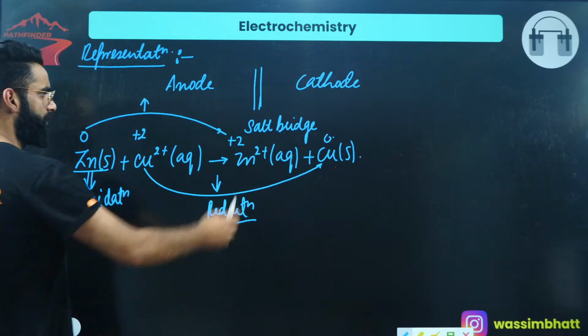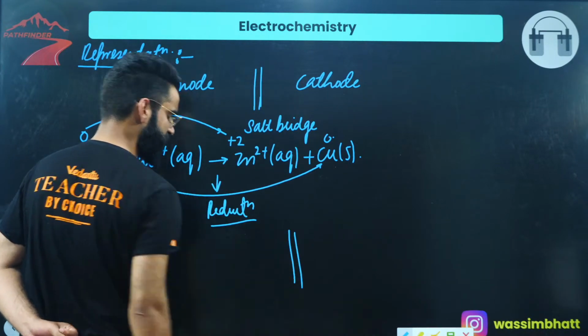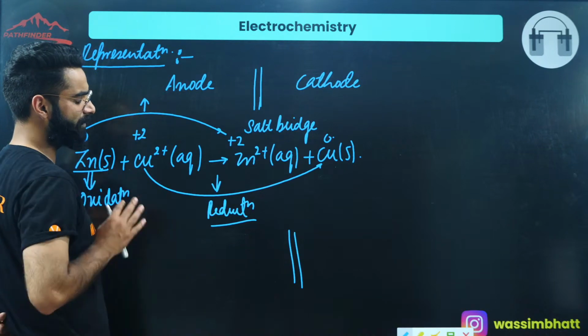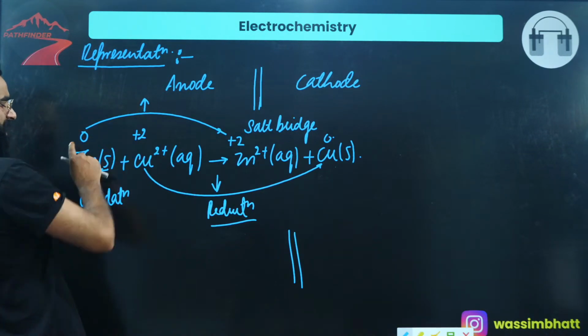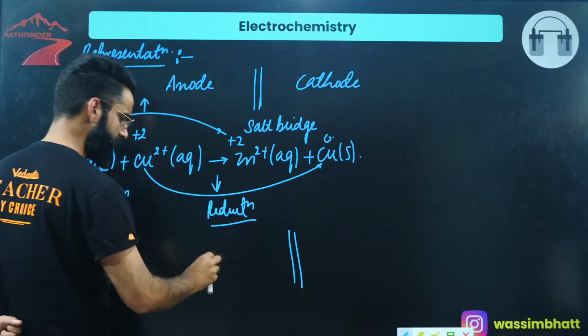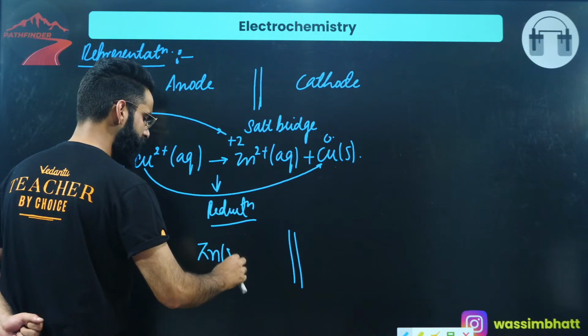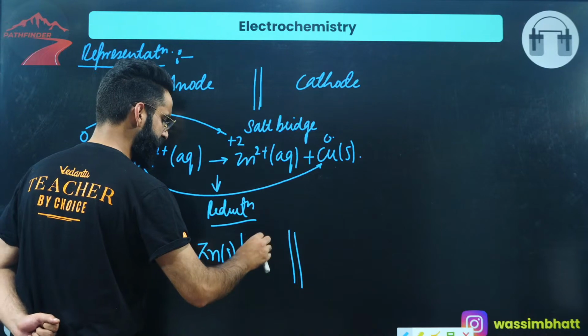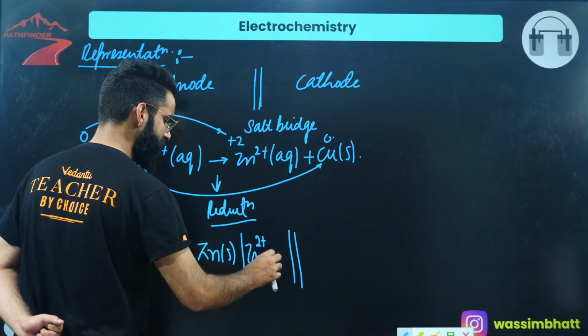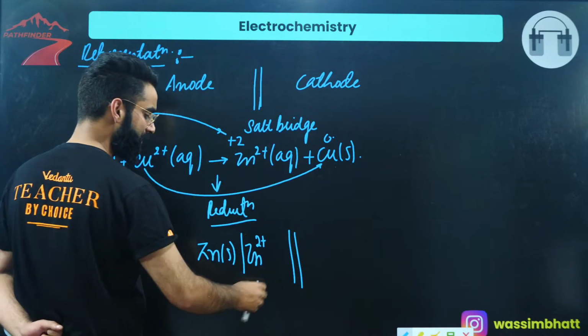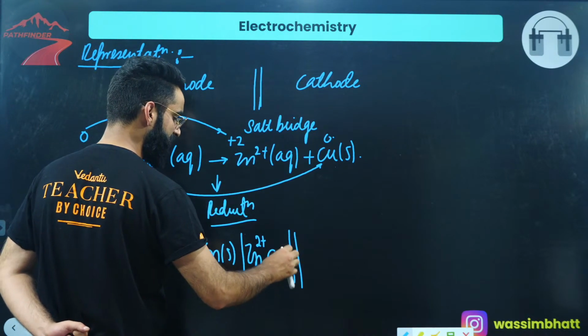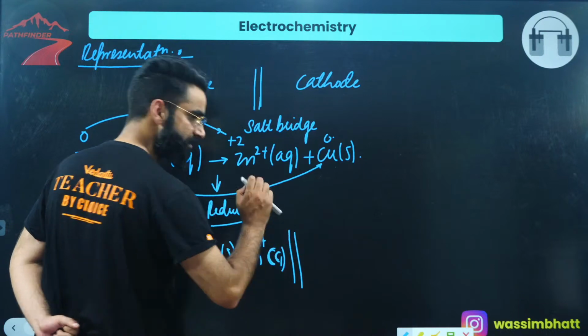Have a look now. In the middle, I'll draw two lines which represent the salt bridge. On the left hand side, I'll write the anode. At the anode, oxidation takes place, and oxidation of zinc is taking place. Zinc solid is getting converted into Zn²⁺, and this Zn²⁺ enters into the left container. Let's assume the concentration of Zn²⁺ in that left container, in the anodic container, is C1.